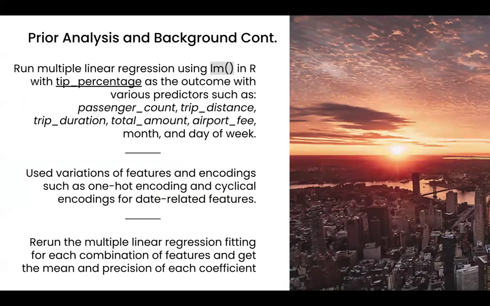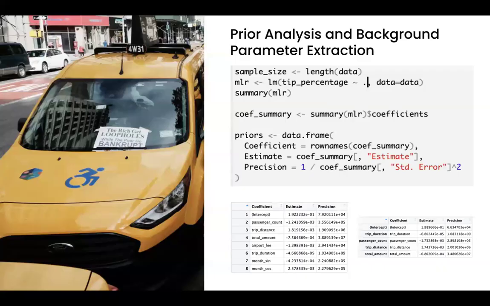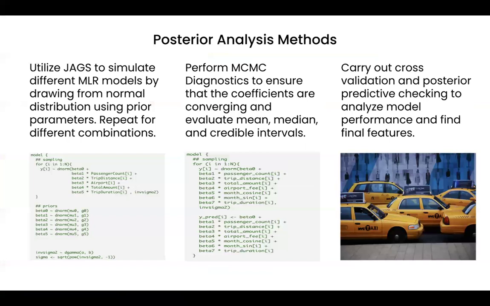Then we're going to run a multiple linear regression using the tip percentage as our outcome on various features that you'll see on this slide. We'll use variations of features and encodings, such as one-hot encodings and cycle encodings for date-related features. Then we'll rerun the multiple linear regression fitting on multiple combinations of the features. Here's some code that we use to run our prior analysis and to get the parameters.